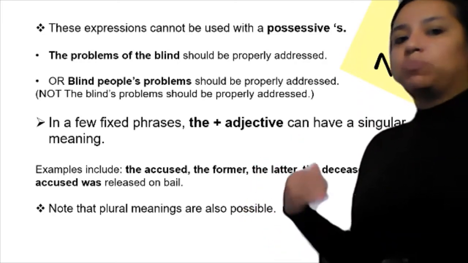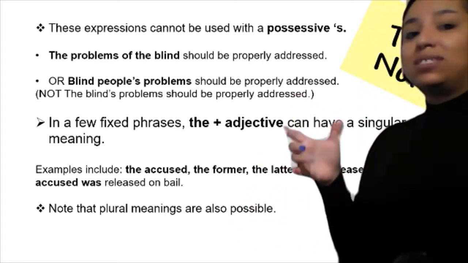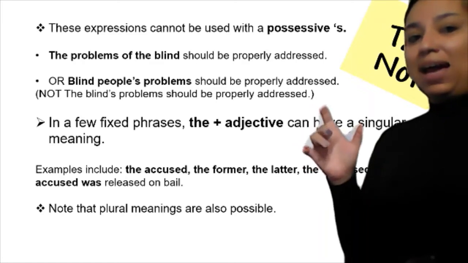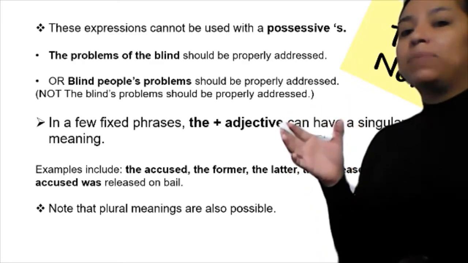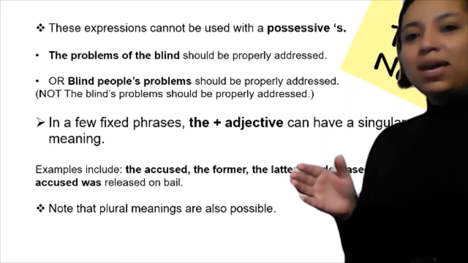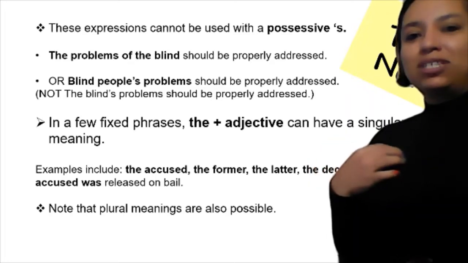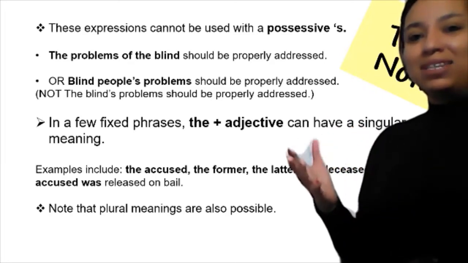Not the blind's problems should be properly addressed. If you can see, in these examples the possessive is not shown. Why? Because we are not describing a possession, we are describing an adjective.